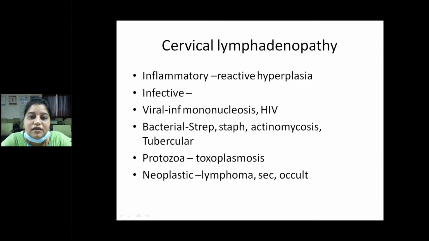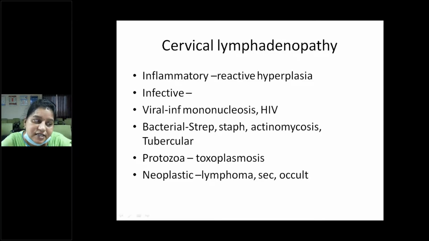So another important neck swelling is the cervical lymphadenopathy. It can be due to inflammation, called reactive hyperplasia, or of infective origin. Viral infections, most commonly infectious mononucleosis or retroviral virus. Next, bacterial infections like Streptococcus, Staphylococcus, Actinomycosis, and